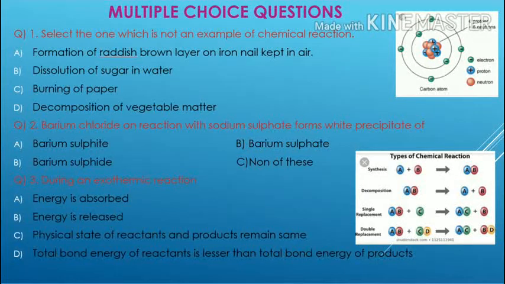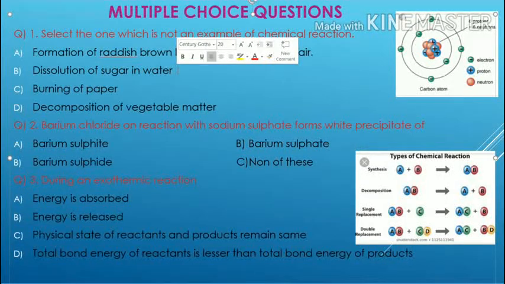And the third option, the burning of paper. When we burn paper, a completely new substance is formed, that is the oxides. So it is also a chemical reaction. And the fourth one, decomposition of vegetable matter. When vegetable matter is decomposed, it is chemically changed and a completely new substance is formed. That is why option D is also a chemical change. So the right answer is option B, the dissolution of sugar in water.